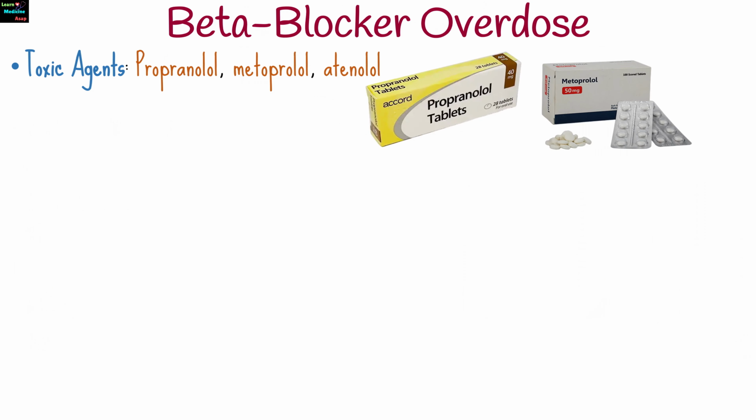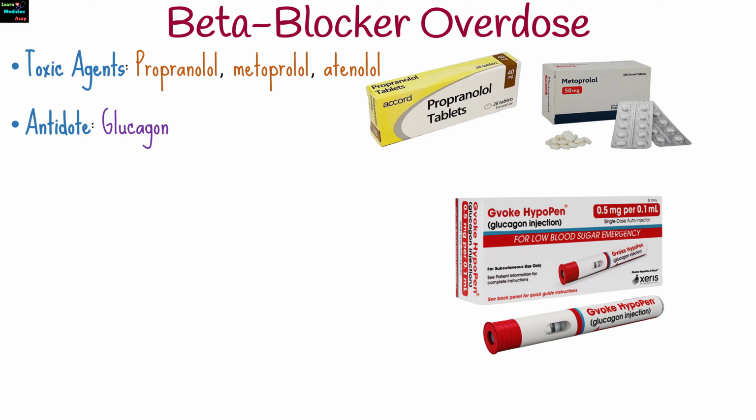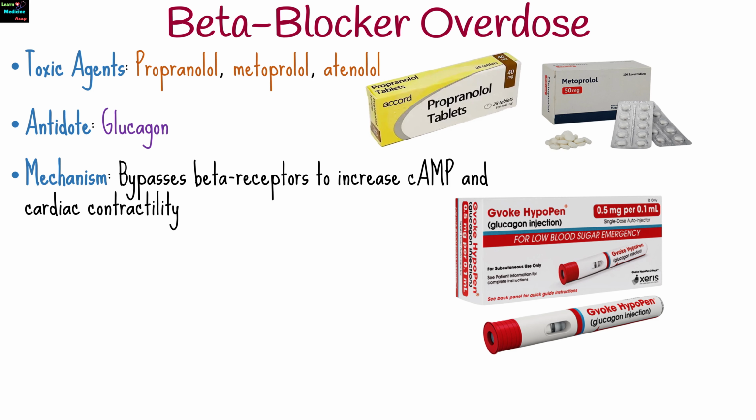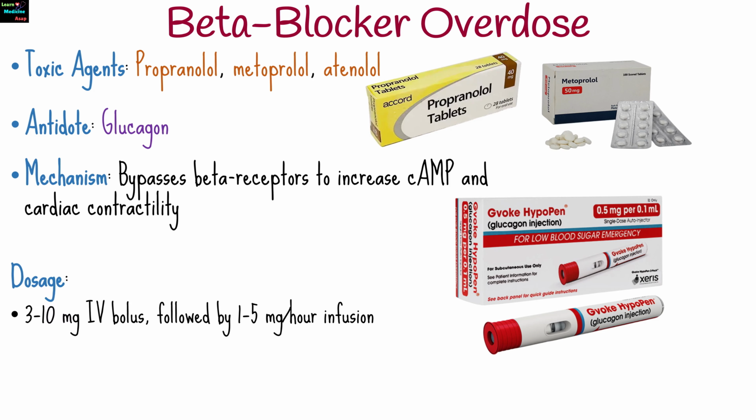For beta blocker overdose, glucagon is the antidote. It increases cardiac contractility by bypassing beta receptors. Give 3 to 10 milligrams intravenous bolus, followed by an infusion of 1 to 5 milligrams per hour.